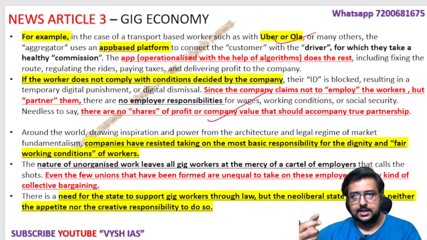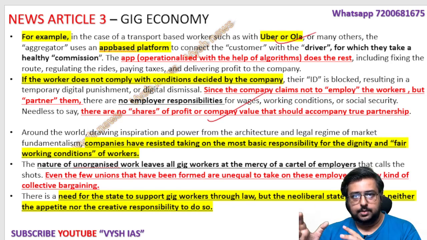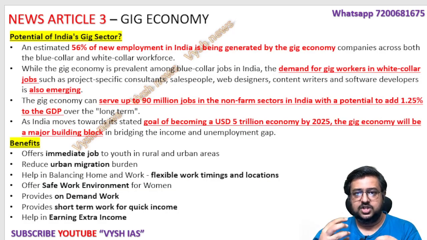But again, in today's Hindu article, the author is telling that the bill has a lot of problems. They don't define things properly. There is no proper employer-employee relationship status set up. So many problems they are pointing out. Okay, there is no positivity in today's article. So the main article, what it is, what are the benefits or what is the potential of India's gig sector.